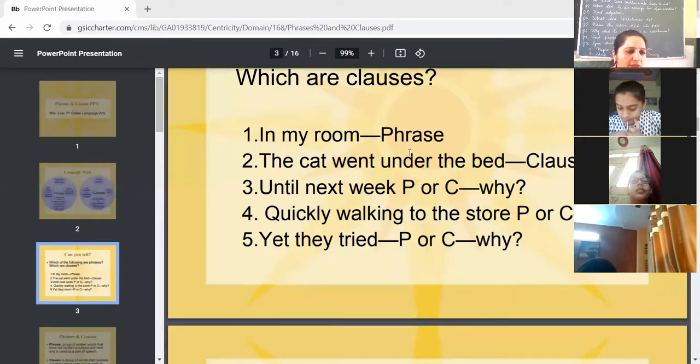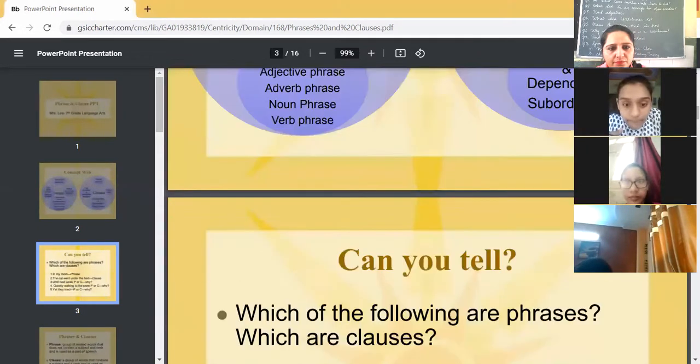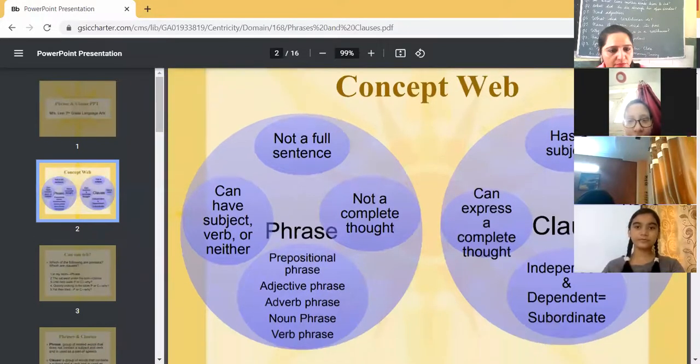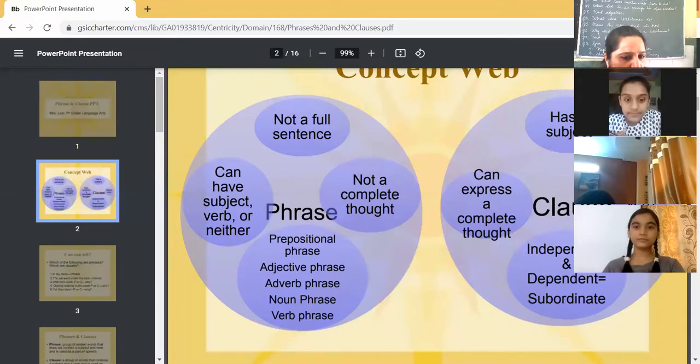Okay. So phrases are the words which we are adding. They are not giving a complete thought. This we have learned right now. Am I clear now? Phrases are the words, as you can see in the first slide: not a full sentence, not a complete thought, can have subject, verb or neither. And phrases are of the following types: prepositional phrase, adjective phrase, adverb phrase, noun phrase, verb phrase. A clause can express a complete thought, has a subject, has a verb: independent, dependent, subordinate. Am I clear, children? Now it's clear.